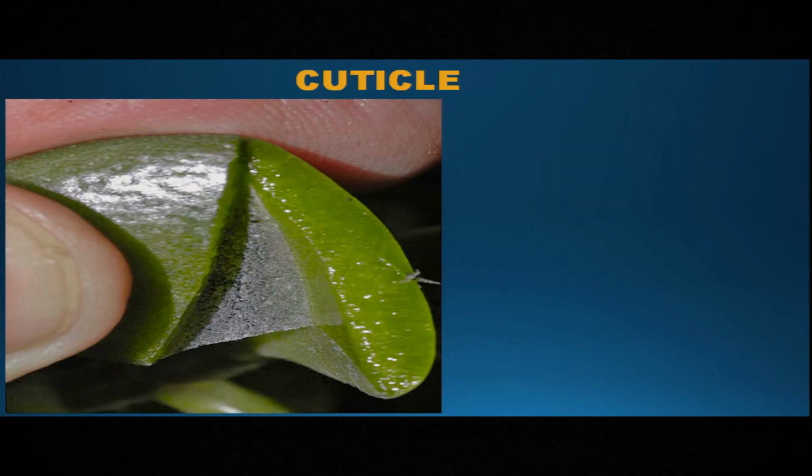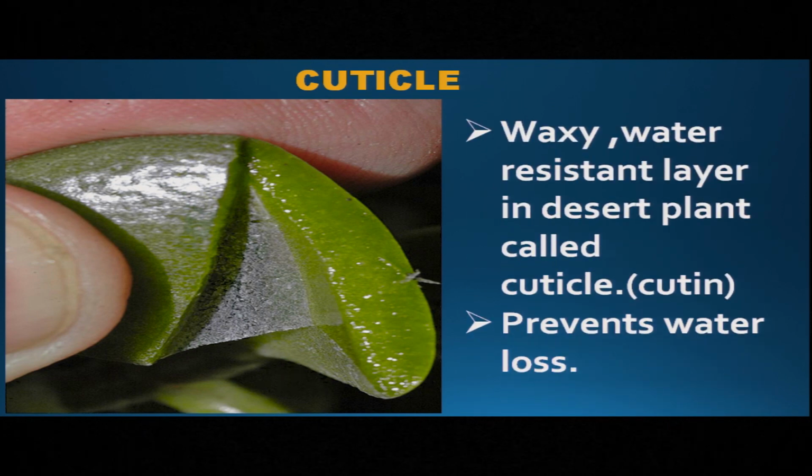Yes. The second part of the epidermal tissue system is cuticle. It is not found in each and every part of the plant. It is only found in the xerophytic plants and it is a waxy layer. That waxy layer is made up of a chemical called cutin. That is why the structure is called cuticle. As it is waxy, it prevents water loss. Desert plants need to store water. So that is why the cuticle is mostly found in the xerophytic plants, or you can say in the succulents.